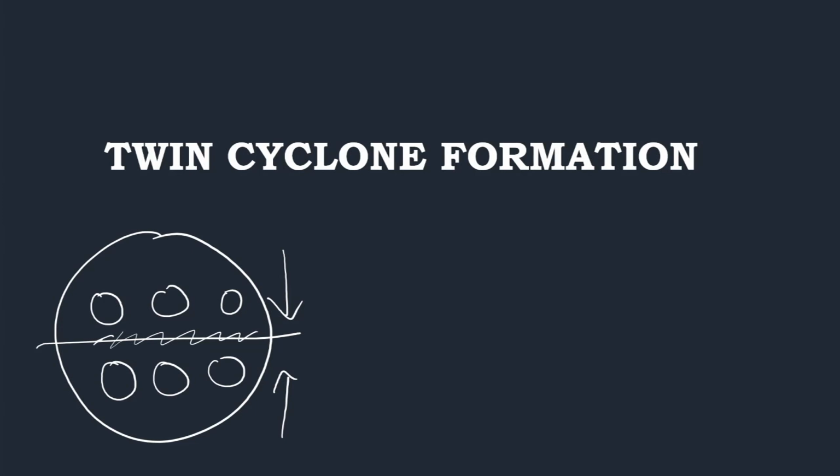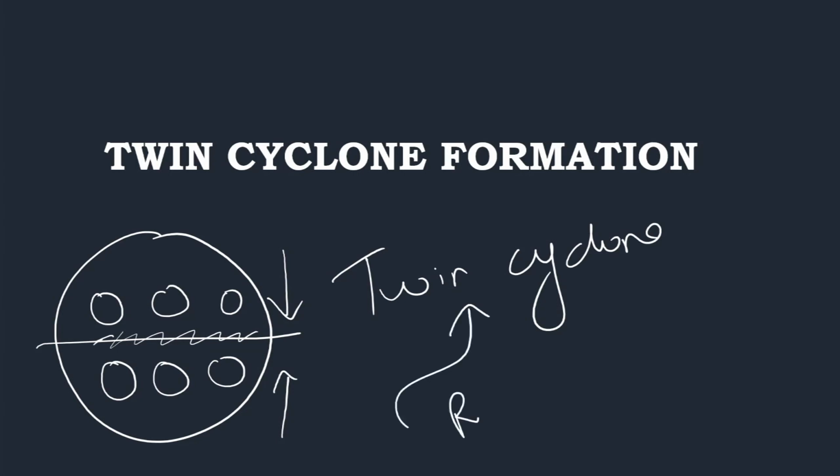Do you have to understand everything of these things clearly? No, the one thing you have to know is twin cyclone is formed by Rossby waves. That's it. Rossby waves are present both in the northern and the southern hemisphere. They are present mostly on the oceans, and they are formed because of the jet streams. That's it. This will help you to answer any type of question in the prelims, or even manage in the mains also.